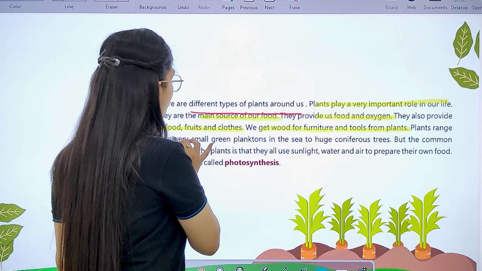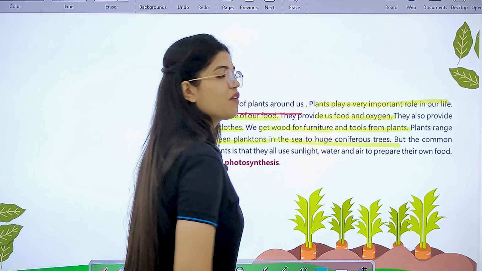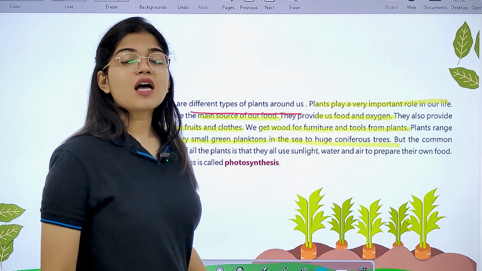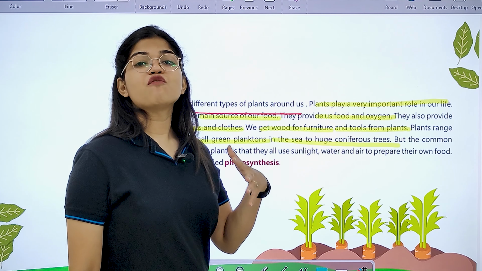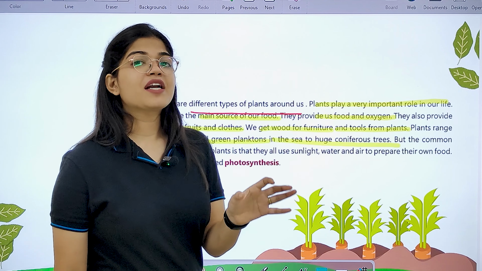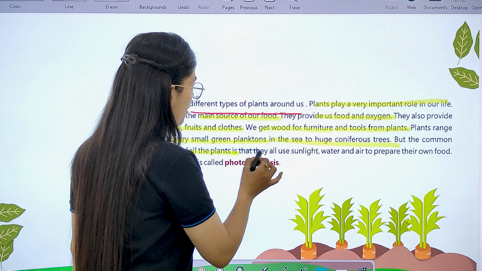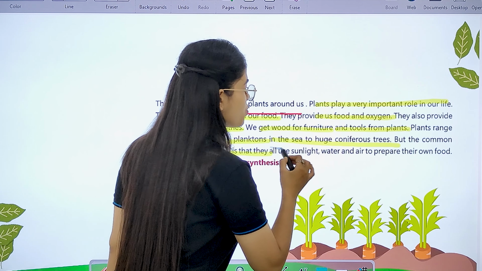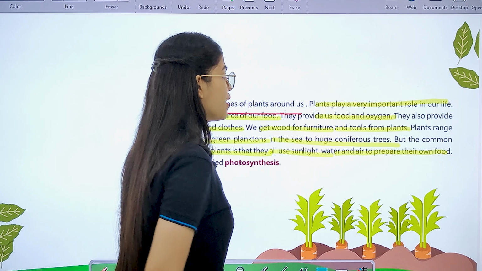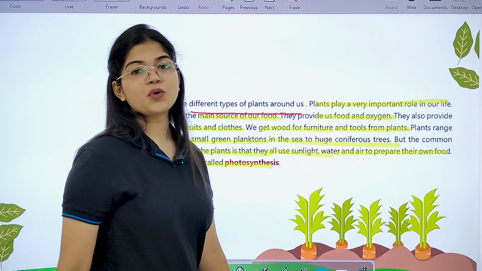Plants range from very small green planktons in the sea to huge coniferous trees. That means we have variety and a wide range of plants with respect to size also. Right? But the common feature of all the plants is that they all use sunlight, water, and air to prepare their own food, and the process is called photosynthesis.